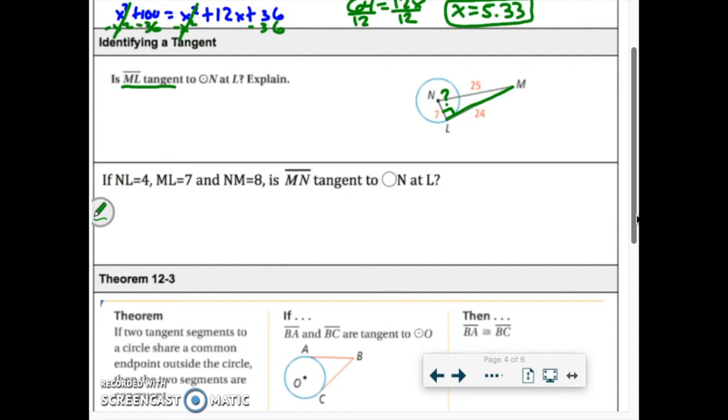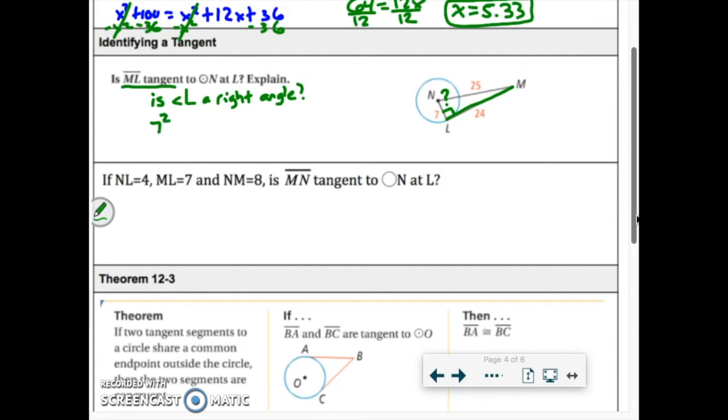So we have talked about how we can decide if it's a right angle or not. We just say, does the Pythagorean theorem work for that problem or not? So really what we want to know is, is angle L a right angle? That's really what they're asking. So the way we can check is with the converse of the Pythagorean theorem.